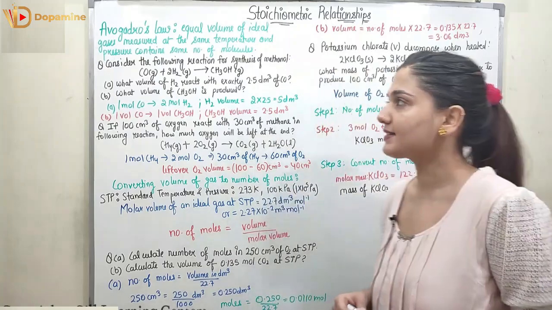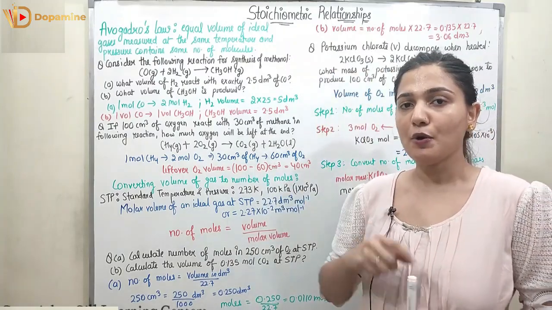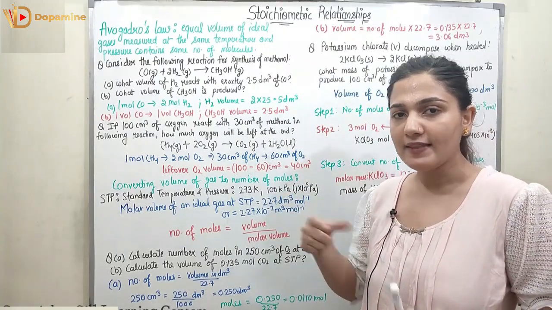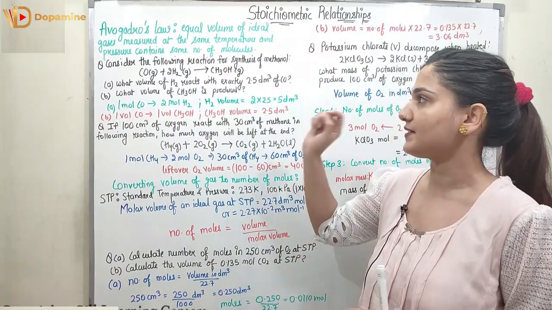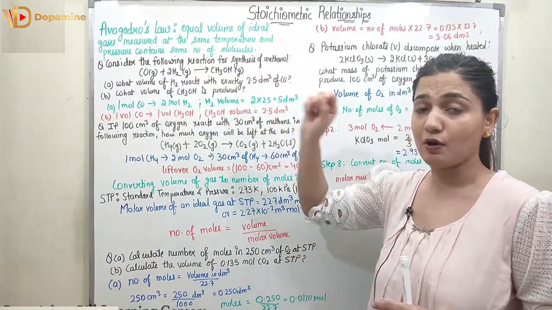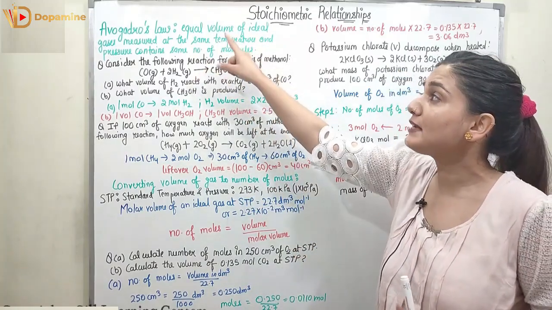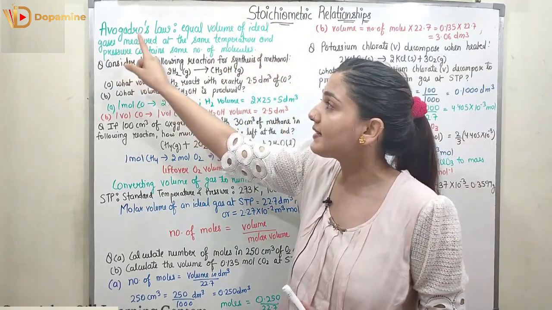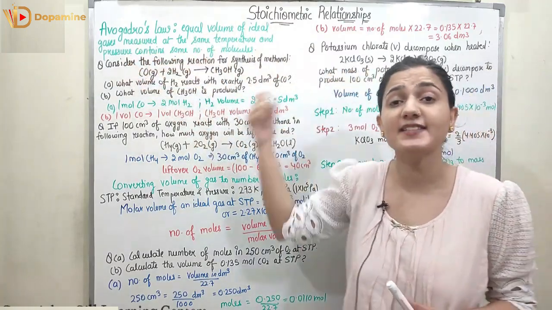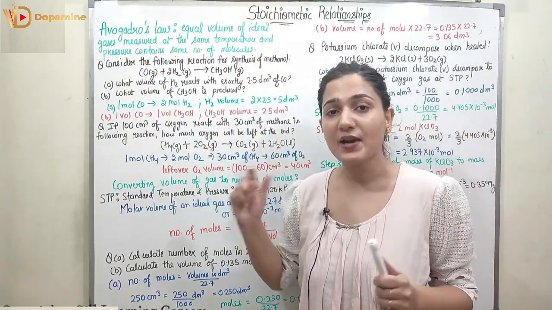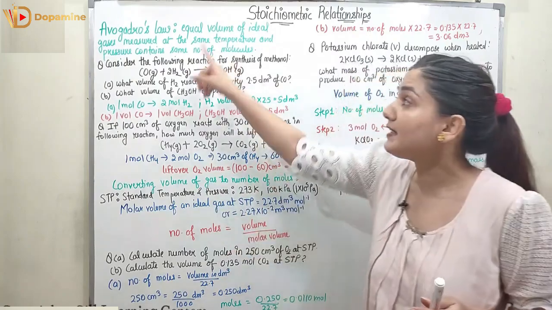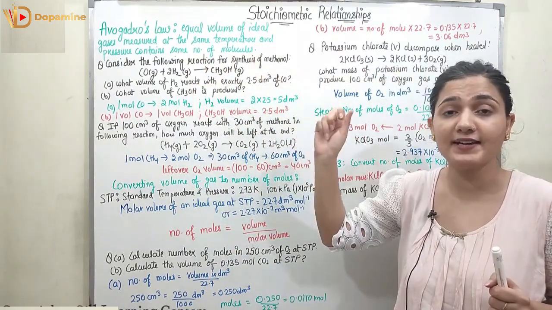So let's start our discussion with Avogadro's law. Today we are starting with the law and then we will be discussing the questions based upon this. So what is Avogadro's law? It states that if I have equal volumes of ideal gases measured at the same temperature and pressure condition, they will contain an equal number of molecules of that gas, right?